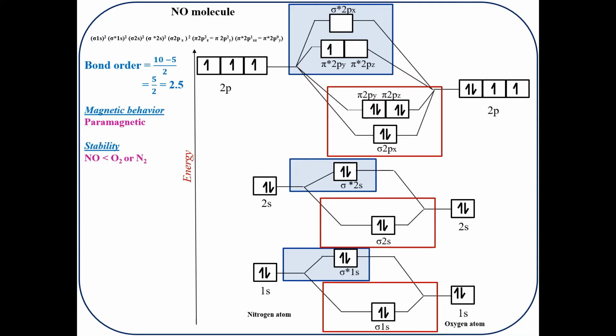In the NO molecule there is a significant difference of approximately 250 kilojoules per mole in the energy of the atomic orbitals involved in the formation of the molecule, that is nitrogen and oxygen. So the combination of atomic orbitals to give rise to the molecular orbitals of NO is less effective as compared to that in pure oxygen or nitrogen molecule.